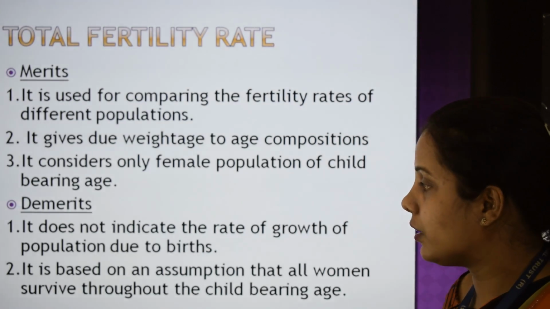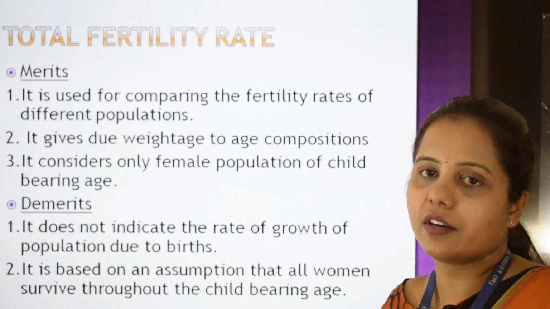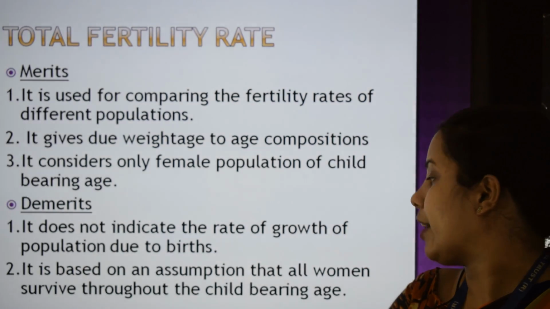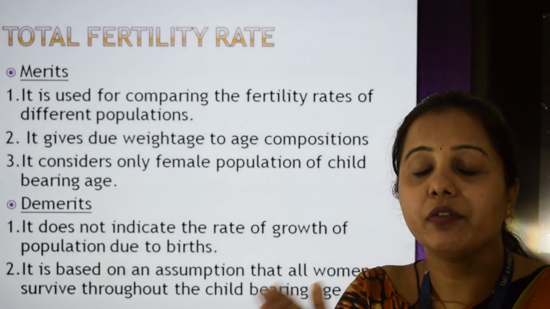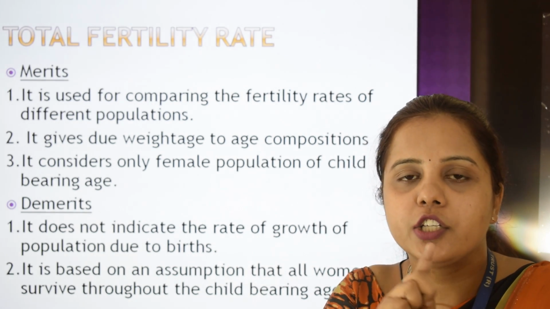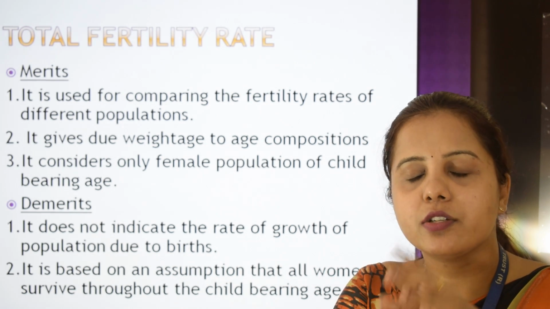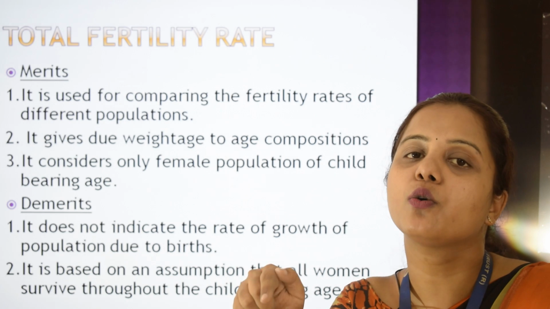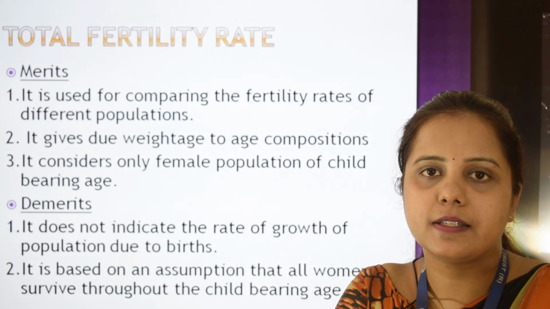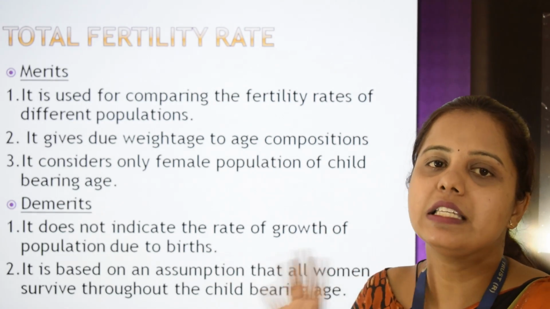And the other one is, in the calculation of all these values, and mainly TFR, we have made an assumption that all women survive throughout the childbearing age. That is, we assume that once a woman enters the age of 15, she is going to survive from the age of 15 to 49 years, which is not true in everyone's case practically. But here we have made an assumption that every woman will survive.